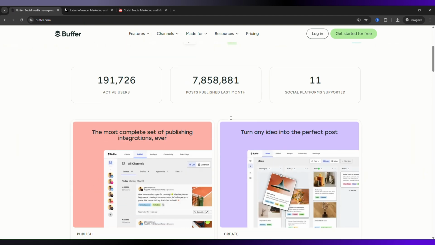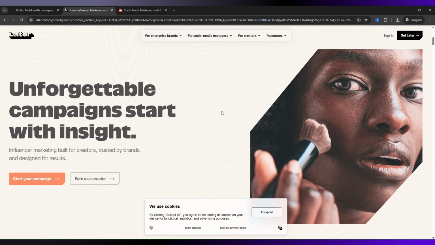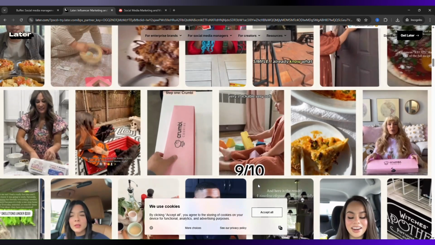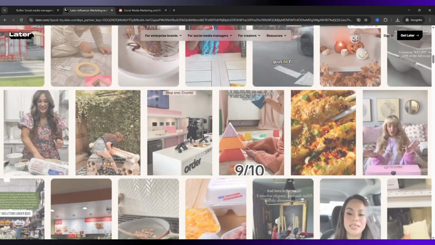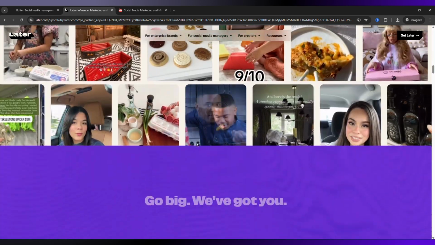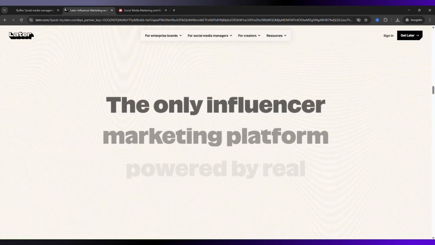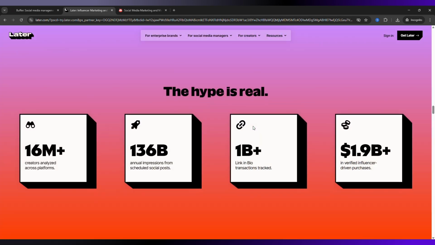Later is built more for visual content creators, especially for platforms like Instagram and TikTok. It offers a visual content calendar, media library, and tools like link in bio and influencer marketing features. It's great for planning aesthetic feeds and visual campaigns. However, it's not as strong for multi-platform management, and many advanced features are locked behind paid plans.